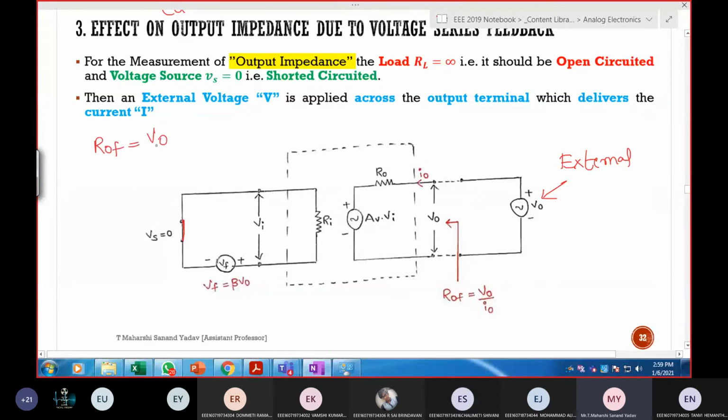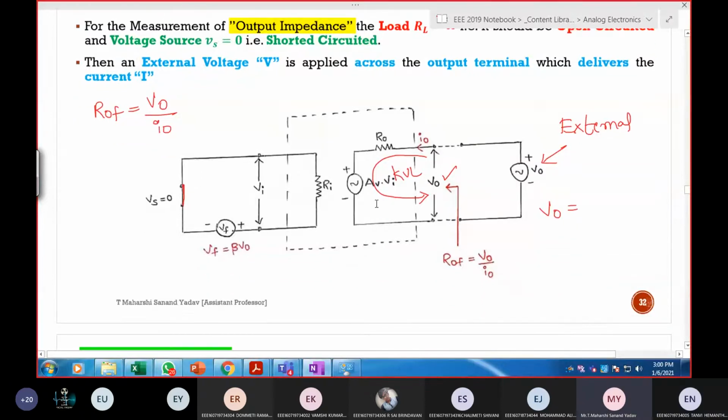It is defined as the ratio of V out by I out. So how to calculate V out? This one I want now. V output can be written as? How to calculate V out? Av into Vi. Can we apply the voltage division rule here? See properly. No, current source. Here we can't apply the voltage division rule. Why? Because another resistor is not there. So what should I do? In this path, try to apply KVL now.